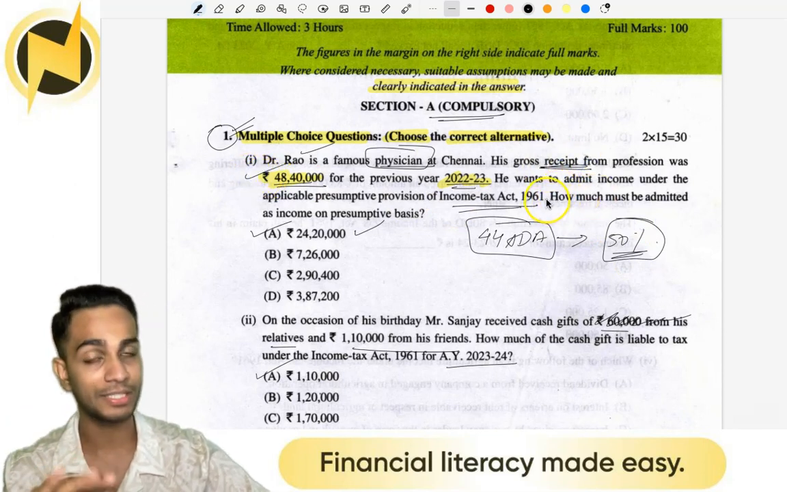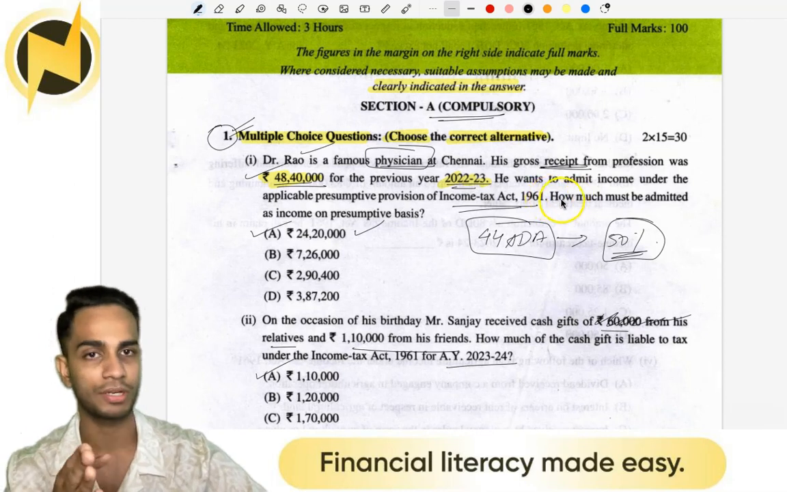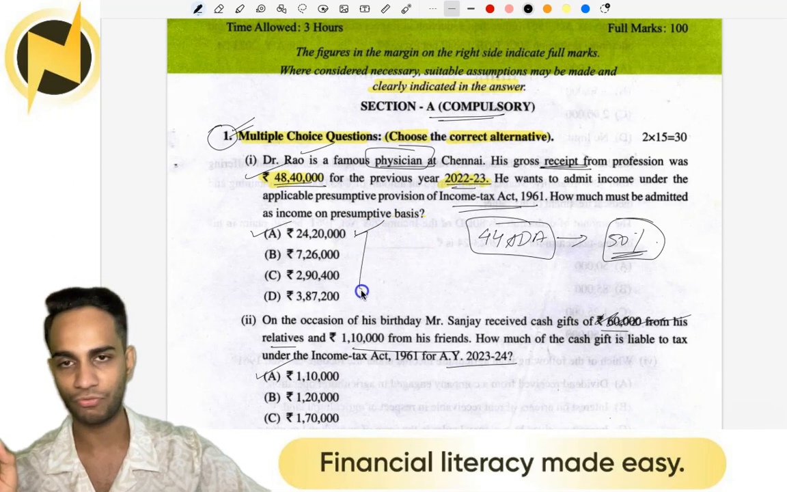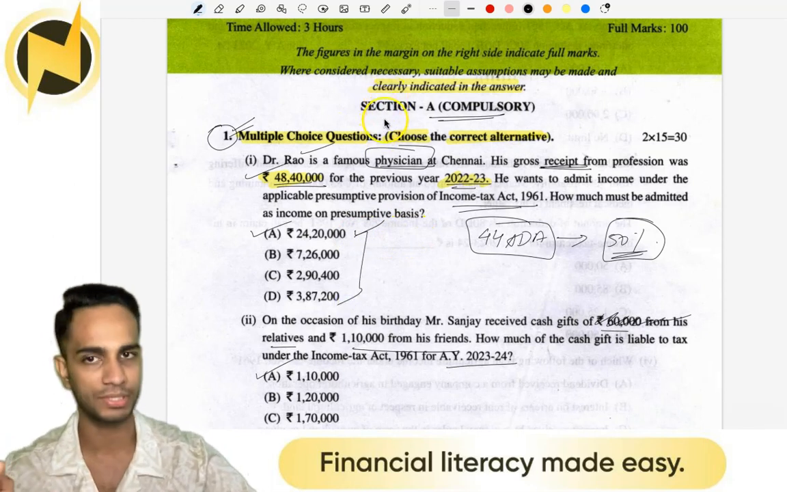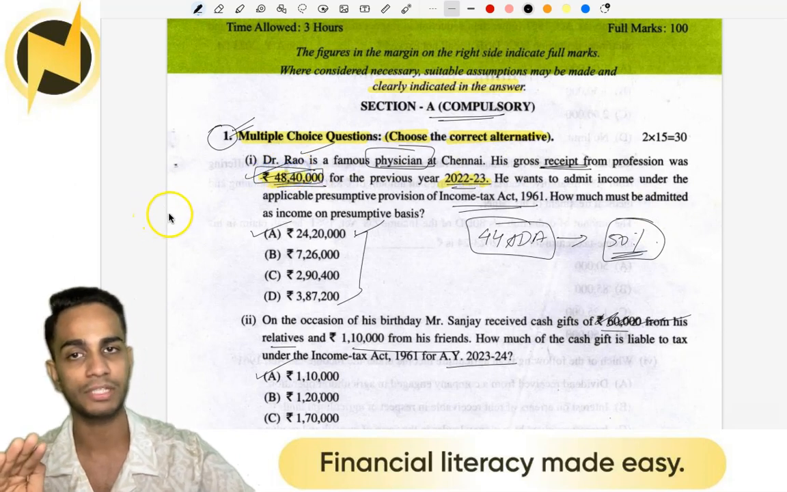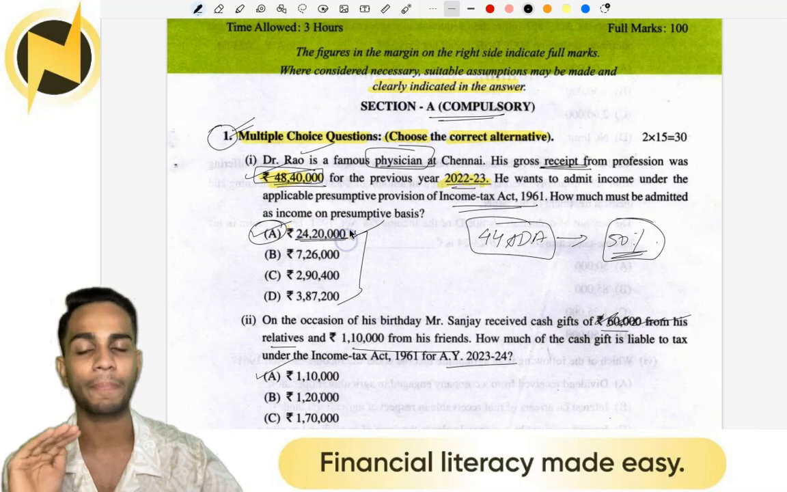But I'm not stopping here since I made a mistake when I didn't read the questions completely for the Malayalam video. I'm just going to read the whole question. How much must be admitted as income on presumptive basis? And you have 4 options. Alright, so I read the complete question. So it's 44ADA, 50%, and when you calculate 50% of 48 lakh 40, you will get the answer as 24 lakh 20.